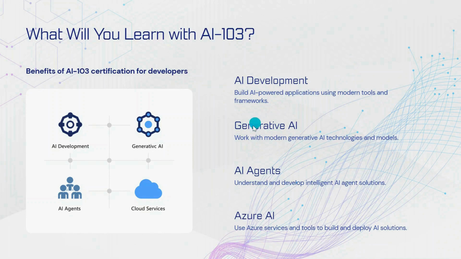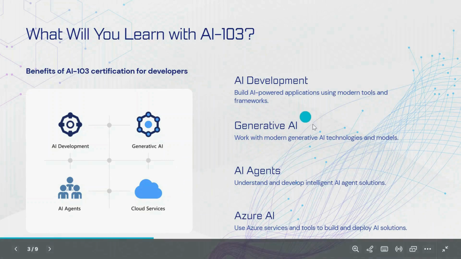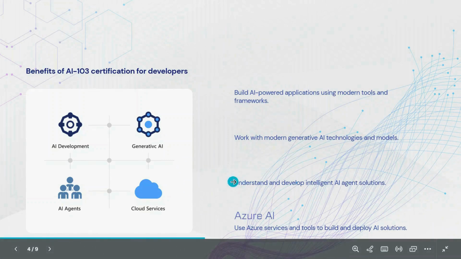Then we have generative AI, where we will work with modern generative AI technologies and models like LLM models. We also cover AI agents, where we will learn how to build applications that can understand tasks, use tools and perform actions. Like MCP, we will use MCP servers to perform actions by the AI agent. We will understand how these things work.